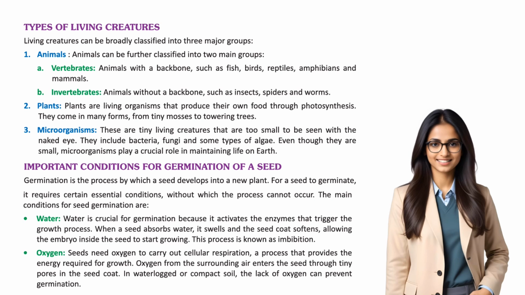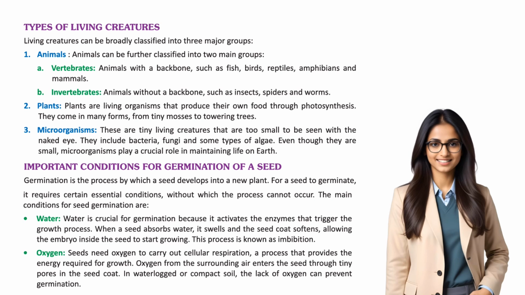Important conditions for germination of a seed. Germination is the process by which a seed develops into a new plant. For a seed to germinate, it requires certain essential conditions without which the process cannot occur. The main conditions for seed germination are: water.